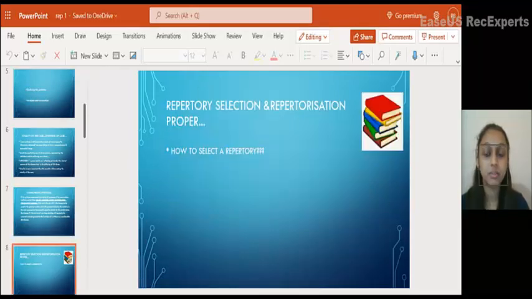And next comes the repertory selection. How to select a repertory? There are a huge number of repertories: Pathak, Boericke, Boger, Kent repertory, Synthesis, Synthetic, Complete repertory. How to select them? The patient itself tells. The patient's symptoms tell us how to select a repertory.